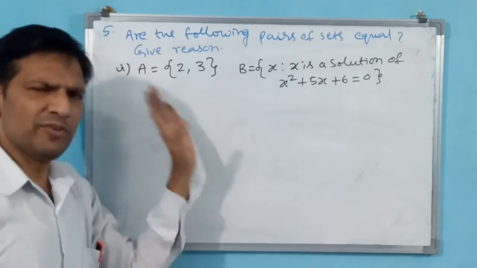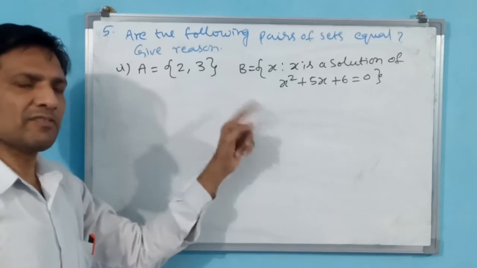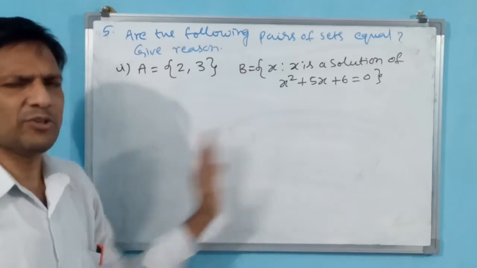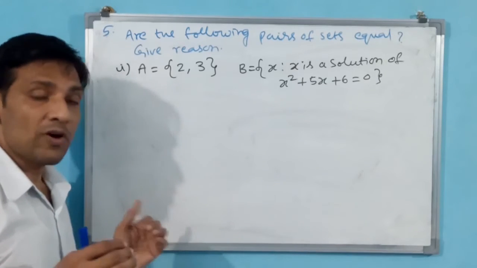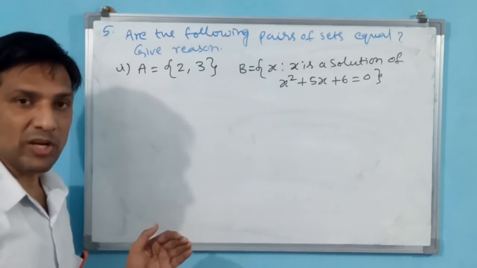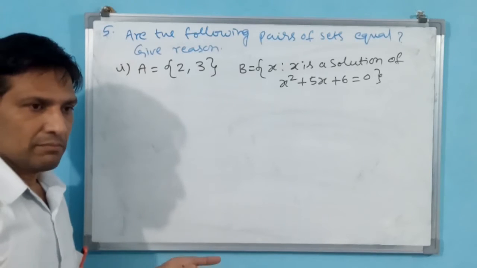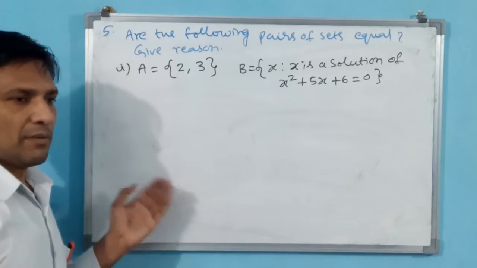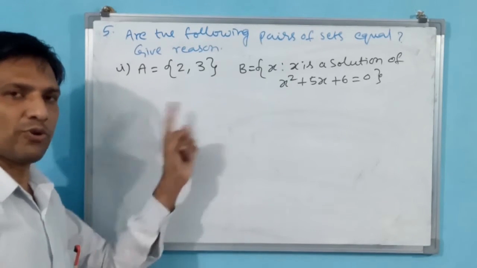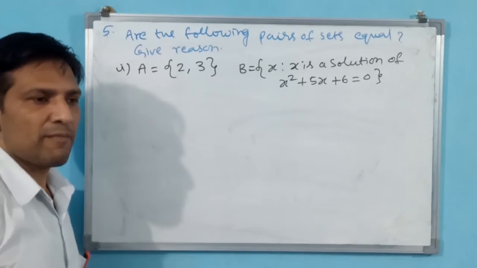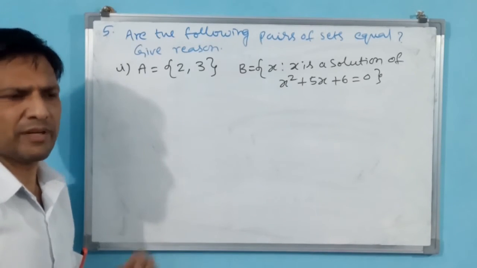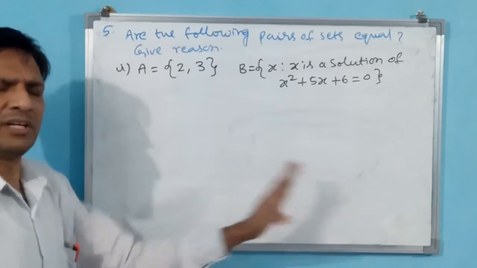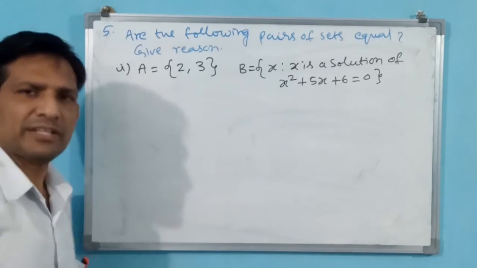Give reason. If equal, then why they are equal. If not equal, then why they are not equal. That reason you have to give. This is also a small question. See how you are going to answer in your board examination or public examination, based on the number of marks. If the number of marks is more for this question, then you have to give some explanation also. If the number of marks is less, then you can simply give a straight answer.